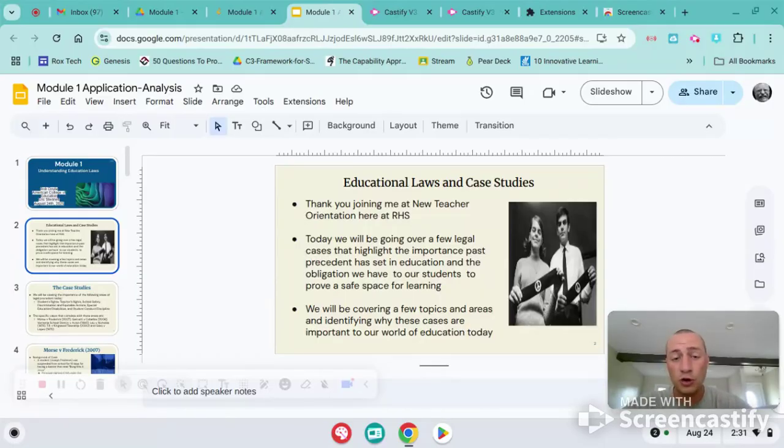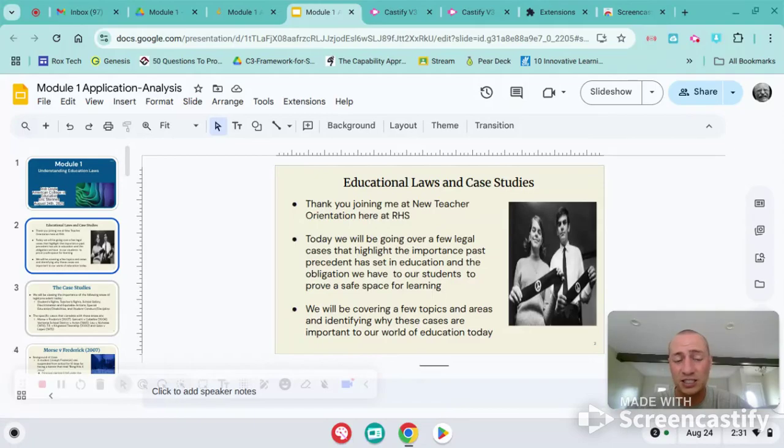We are going to be going over just a few cases that highlight the importance of past precedent set by not only the Supreme Court, but New Jersey District Courts, appeals courts, circuit courts. There's a lot of them. But basically the short of it is that these cases talk about what freedoms and rights students have, what freedoms and rights teachers have, how the school has to operate, things like IDEA, so it's disabilities, right, discrimination, student conduct, safety. So we're going to get into a little bit more of the nitty-gritty in just a second, but